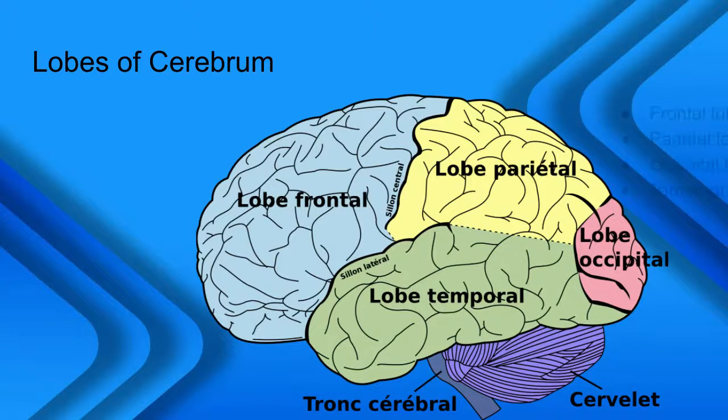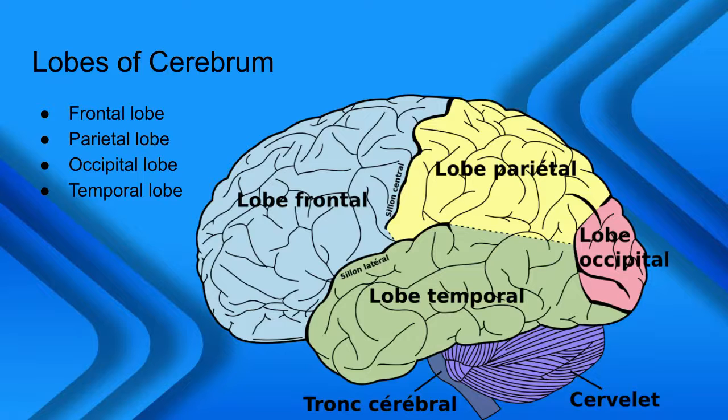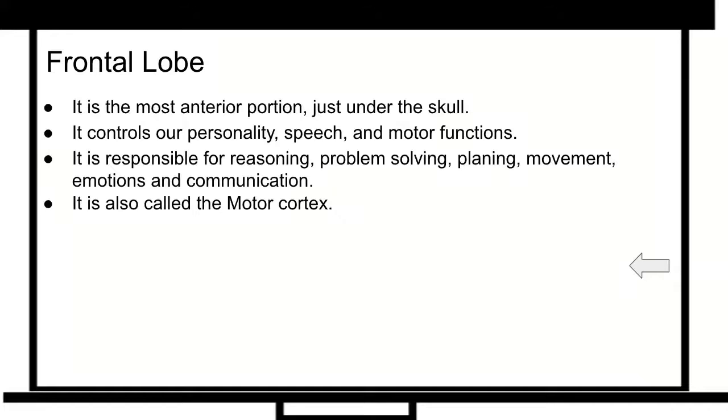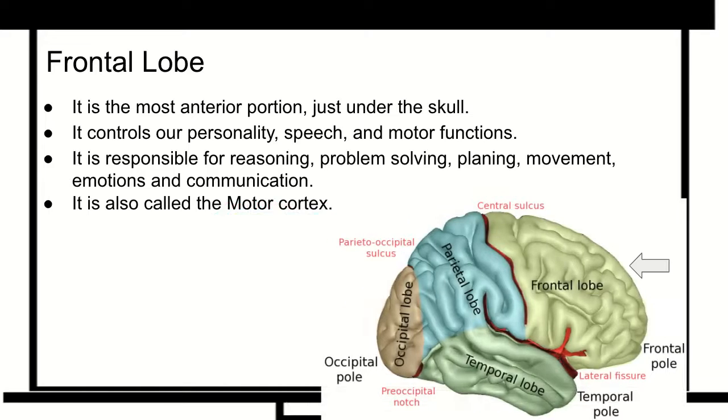Lobes of the cerebrum: frontal lobe, parietal lobe, occipital lobe, temporal lobe. Frontal lobe is the most anterior portion just under the skull. It controls our personality, speech, and motor function. It is responsible for reasoning, problem-solving, planning, movement, emotion, and communication. It is also called the motor cortex. As you can see from the diagram, that's where it's located.